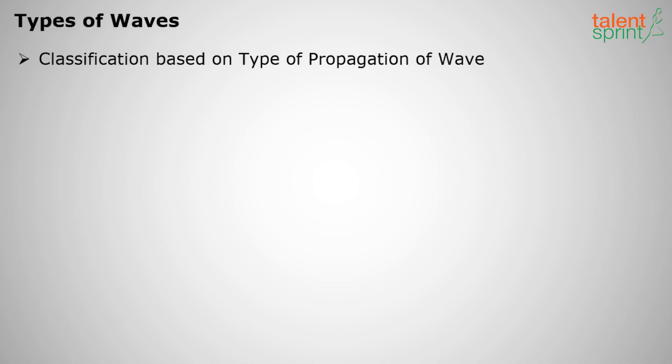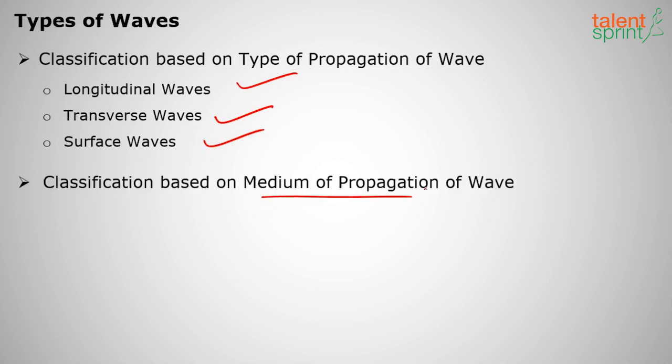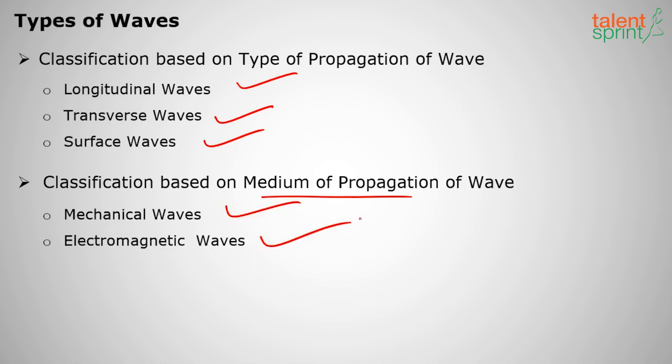Moving on to types of waves. So what are the various types of waves we generally hear? There are many classifications of waves. The first is classification based on the type of propagation of the wave: longitudinal waves, transverse waves, and surface waves. Next, based on the medium of propagation: mechanical waves and electromagnetic waves.